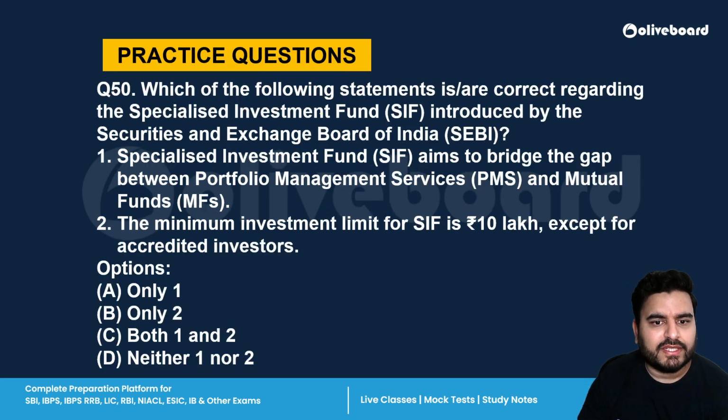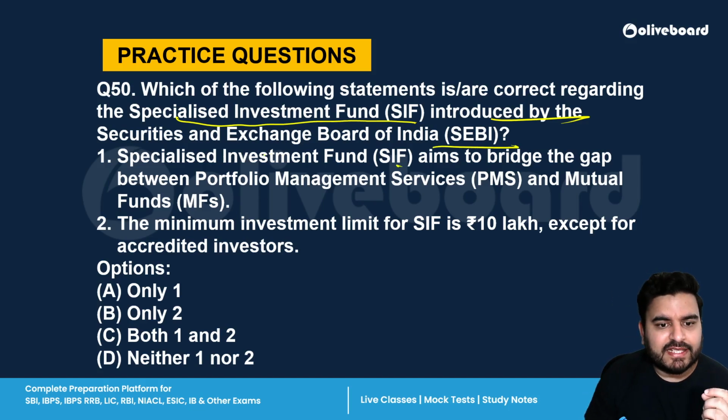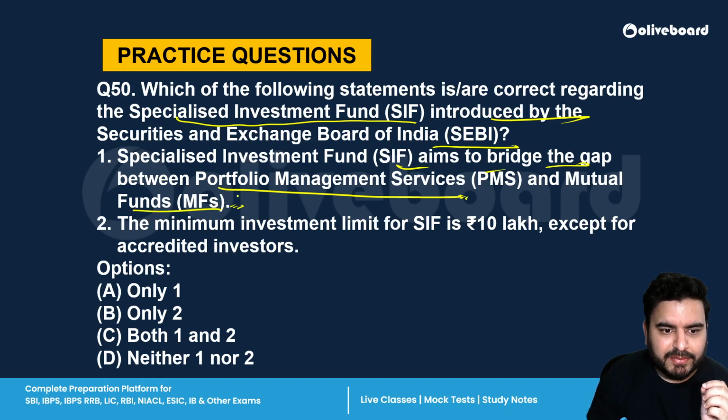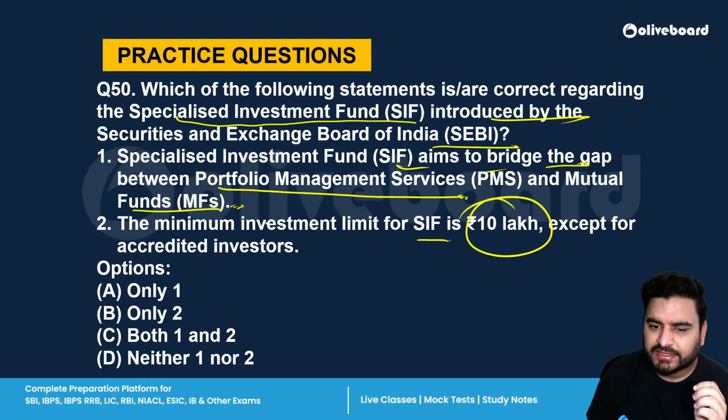Next is which of the following statements are correct regarding specialized investment fund introduced by SEBI? First statement is SIF aims to bridge gap between portfolio management service and mutual funds. Second is the minimum investment for SIF is 10 lakh rupees. Correct answer is both 1 and 2.